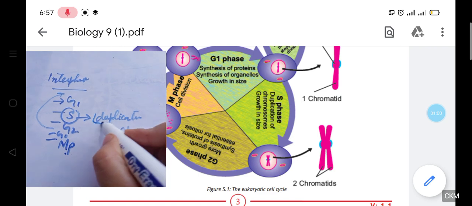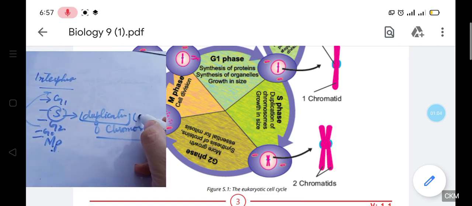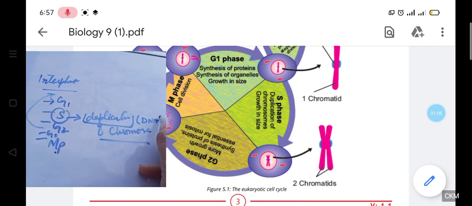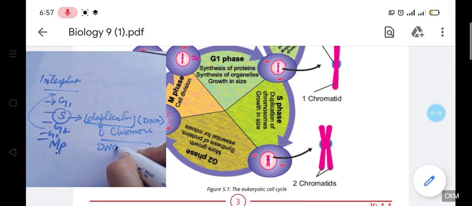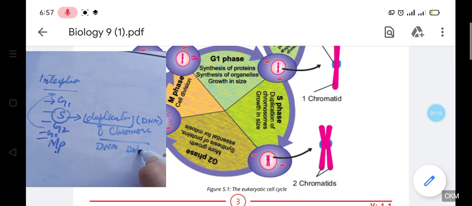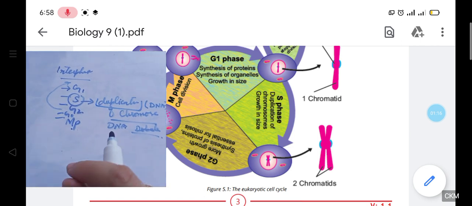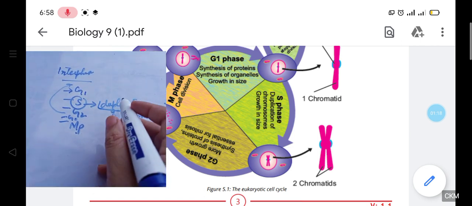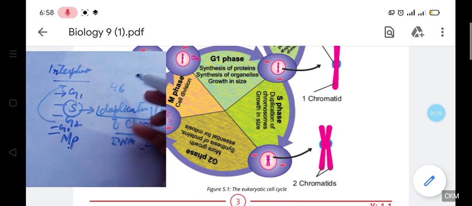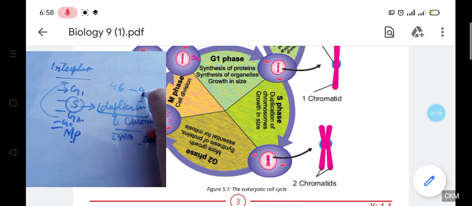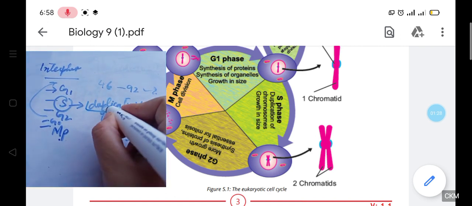So what basically does the duplication of the chromosomes mean? The duplication of the DNA used to occur in the S phase. This means that the DNA used to duplicate or double itself. We should know what the duplication means. Does duplication mean that 46 chromosomes are going to convert into 92 chromosomes? Is that the meaning of the duplication?